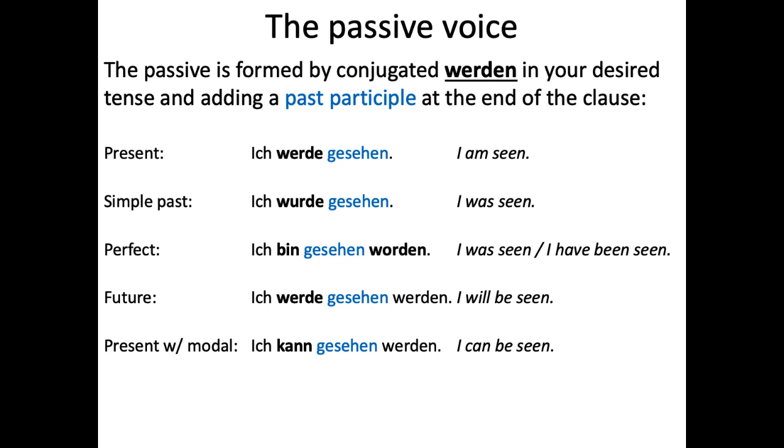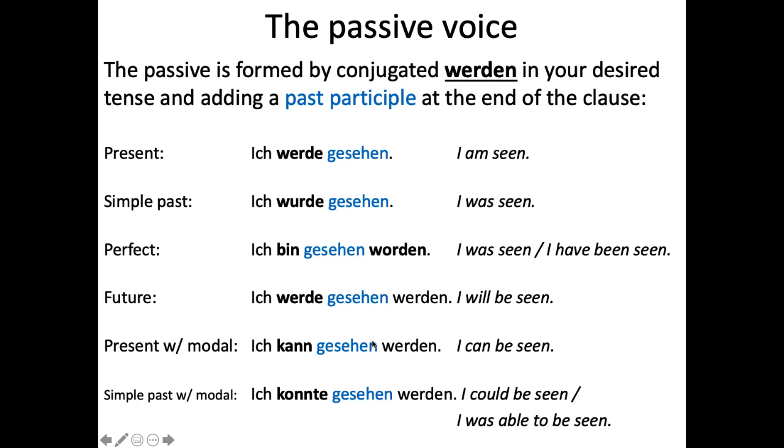And then you have present with modal verb, ich kann gesehen werden, I can be seen. So normally with a present with a modal verb, you would need your conjugated modal verb plus the infinitive, and that's what you're going to do here, plus the past participle because it's the passive. And then we could do the simple past with a modal, which would be the exact same word order, except we're going to conjugate that modal verb in the simple past instead of the present. Ich konnte gesehen werden.